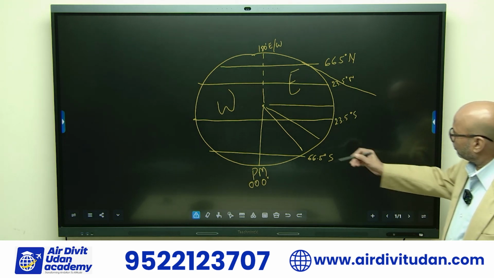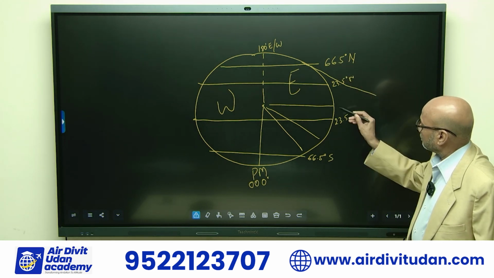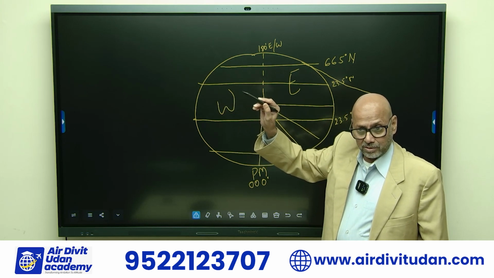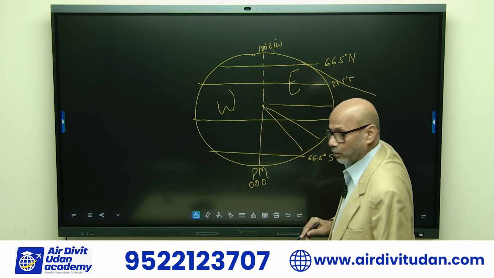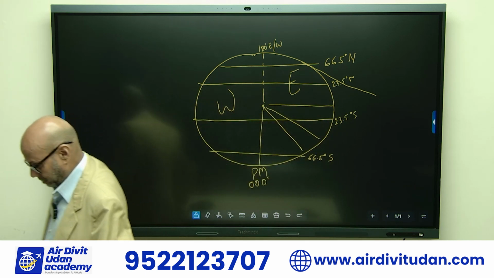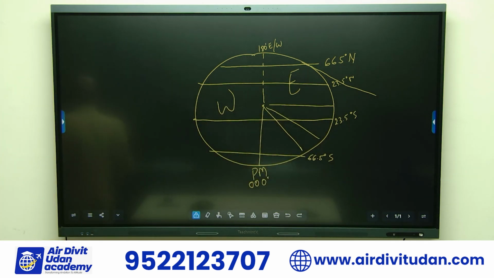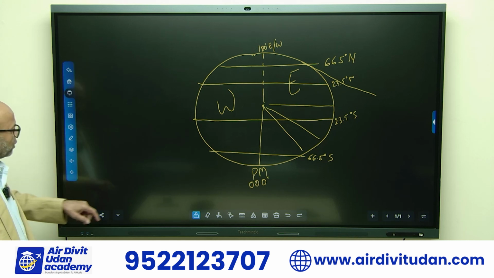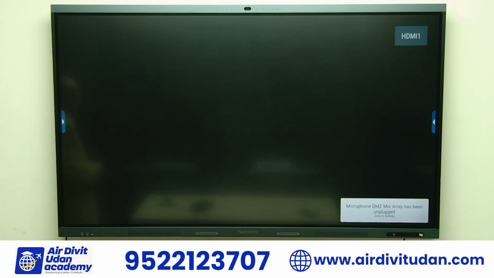So 1, 2, 3, 4, I would say 5 also, the equator, isn't it? All of them will be important to us. Meridians are important, latitudes are important. It's not only the four parallels of latitude, but among the parallels of latitude, those latitudes are more important to us.